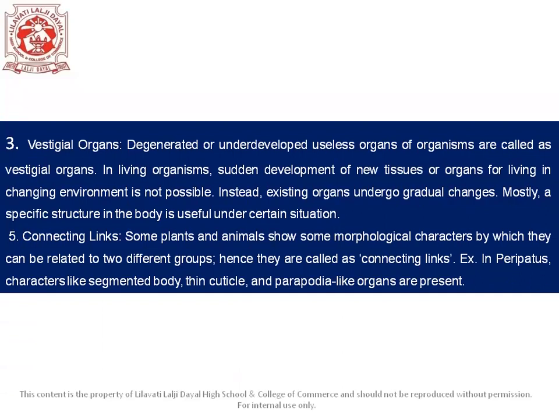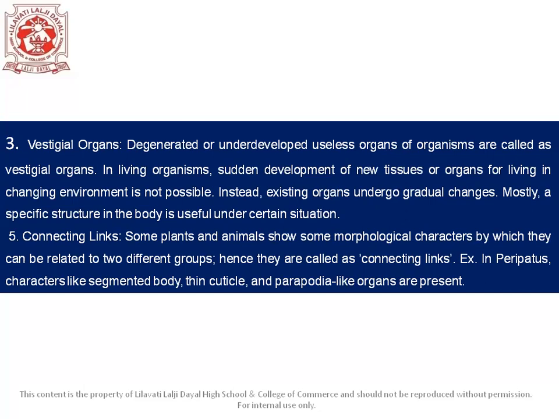Okay, so now here, vestigial organs are the degenerated or underdeveloped organs which cannot perform any function. Existing organs undergo gradual changes during the evolutionary process. Thus, they form new tissues, organs, etc. Under certain environmental conditions, such changes are necessary. However, some structures become useless in newly changed conditions. So, due to natural selection, such structures undergo degeneration and after a very long time span, they vanish.